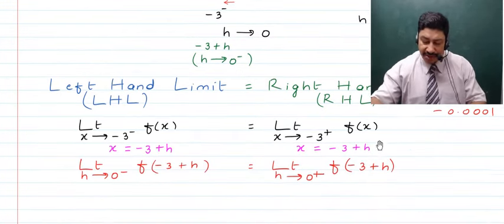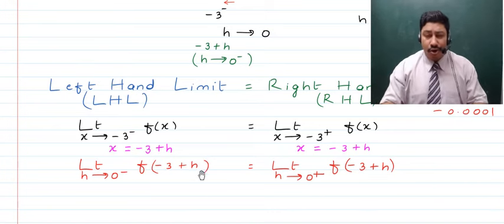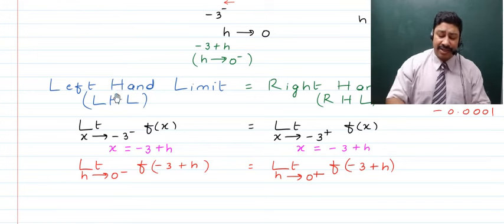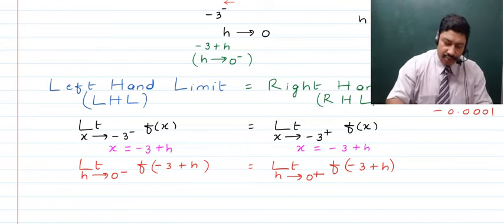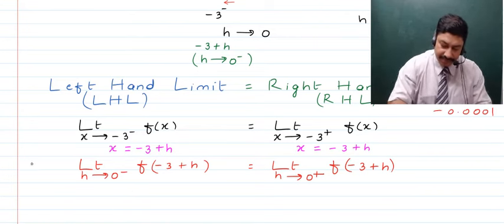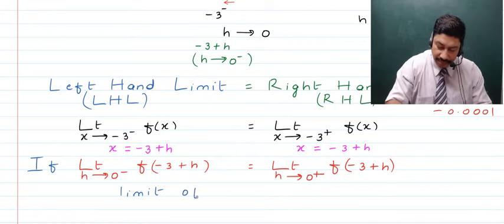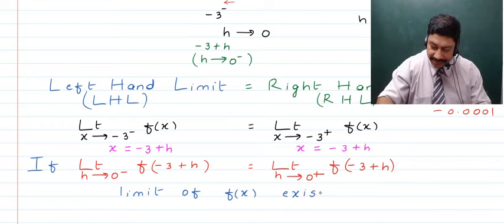So this point that we are talking about, at which we have to detect the limit, is to be on the right hand side for the right hand limit, and for the left hand limit it has to be on the left hand side. Now if both of these entities are equal, then you will say that the limit of a function exists. So if this happens, then limit of f of x exists.